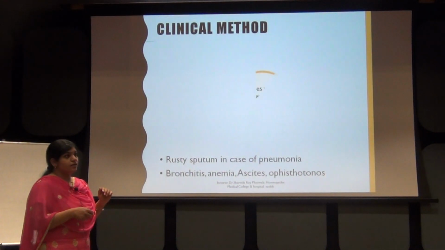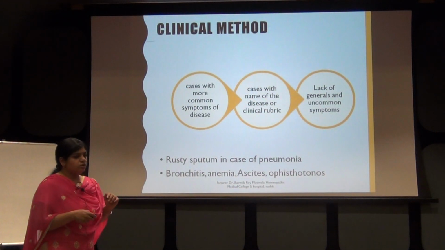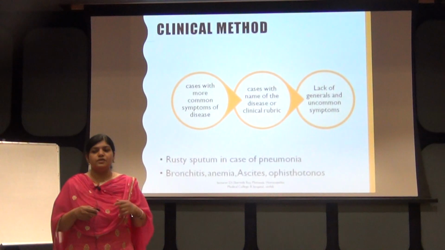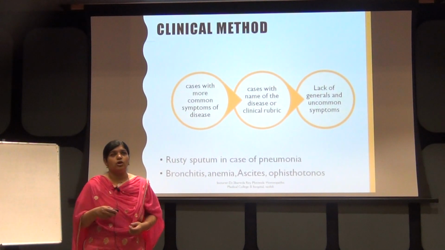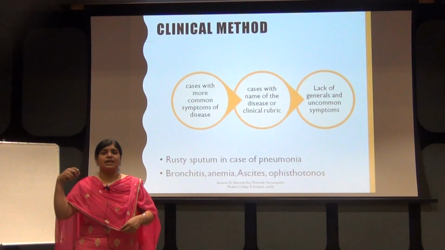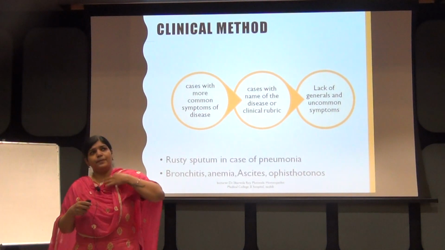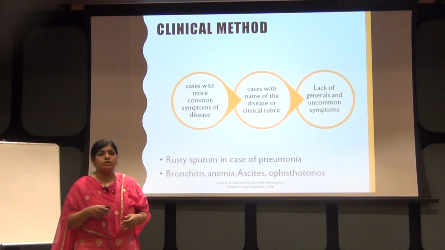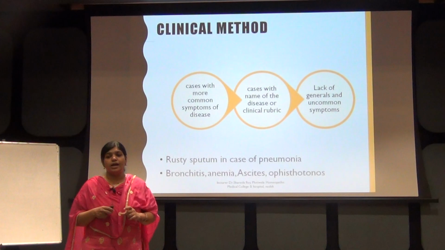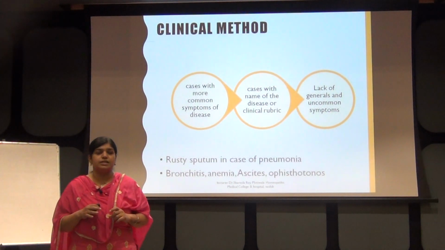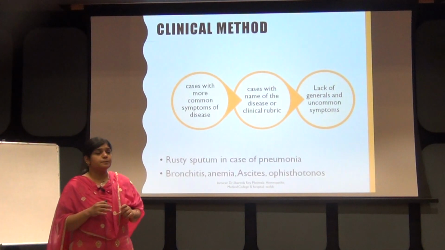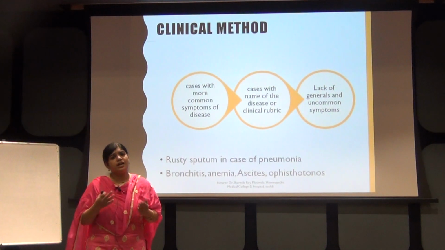Now this is the last one, the clinical method. In a given case sometimes we see there are no symptoms, or only a clinical condition. For example, a patient came saying that my only problem is that my BSL level is increased more than 300 and other complaints are not present.